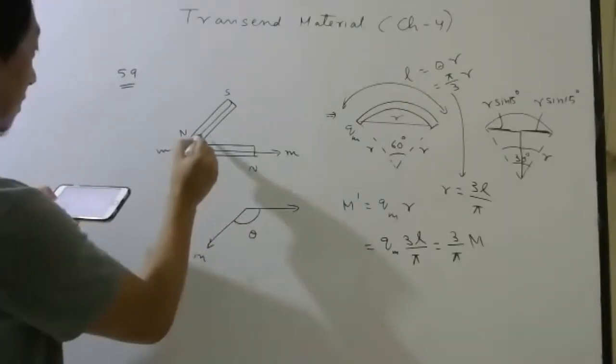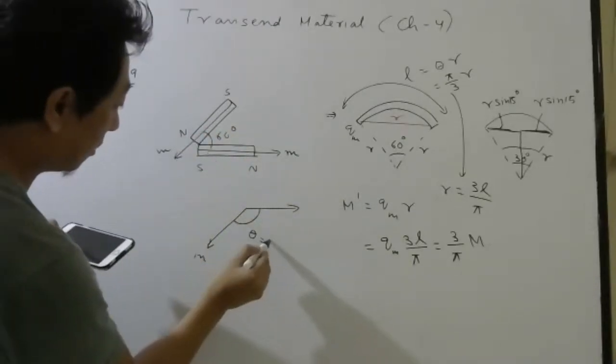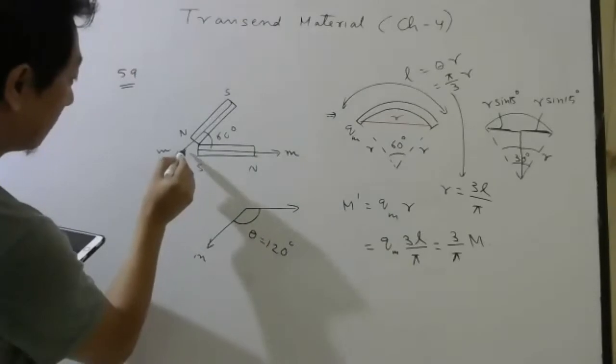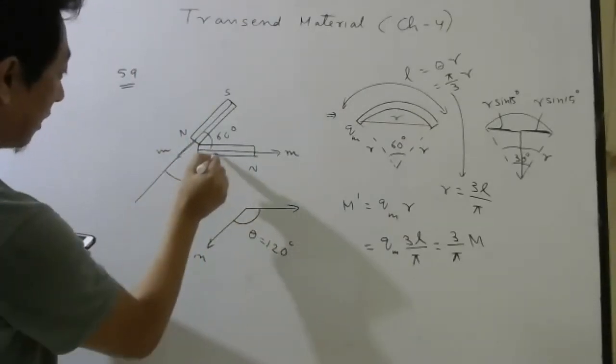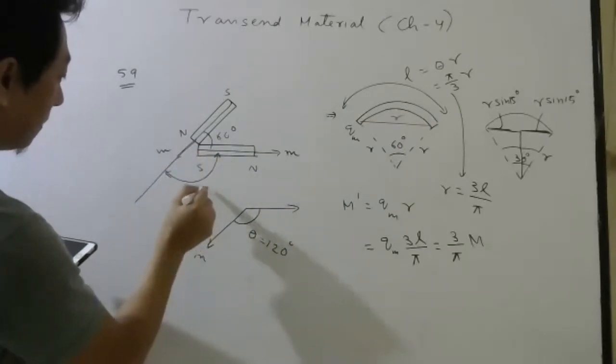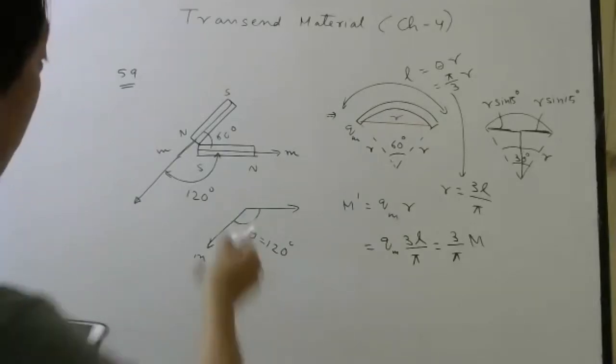So this angle will be how much? This is given 60 degree. So if this is 60 degree, this angle will be how much? 120 degree. Right? You extend the direction of this vector, then this angle will be 120 degree. Okay or not?